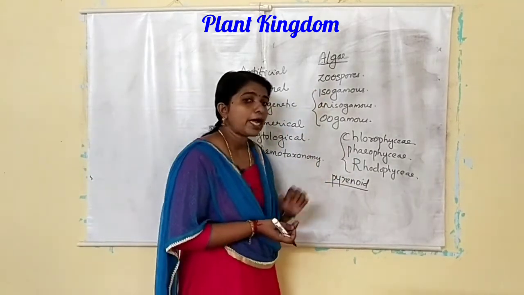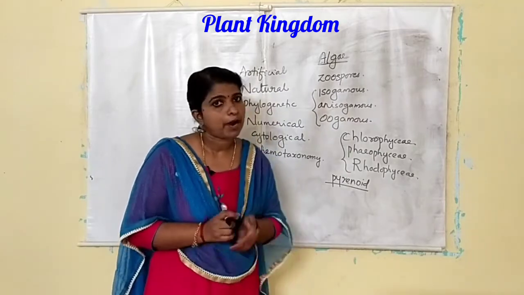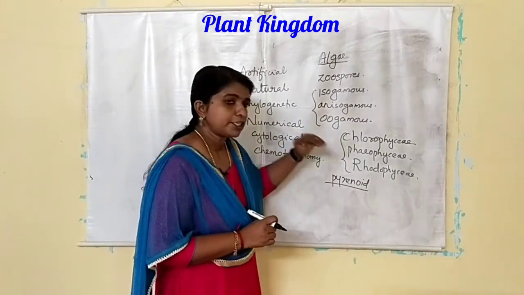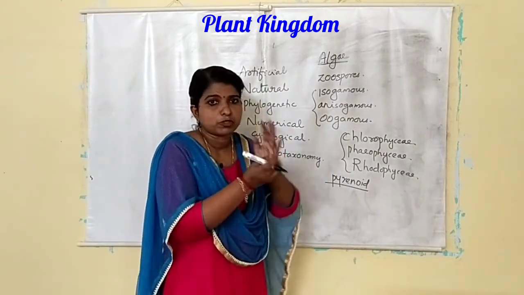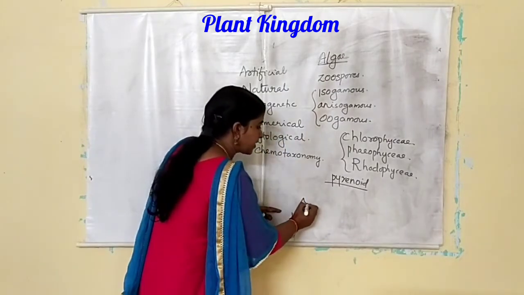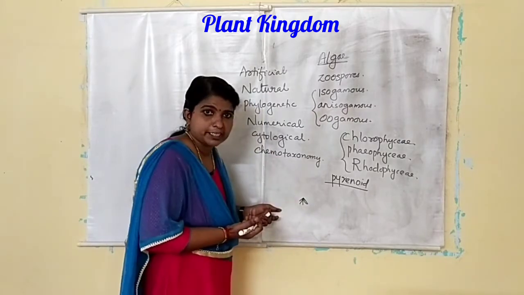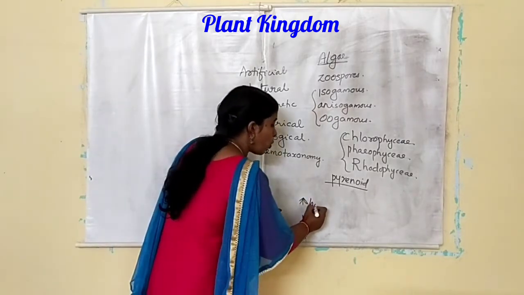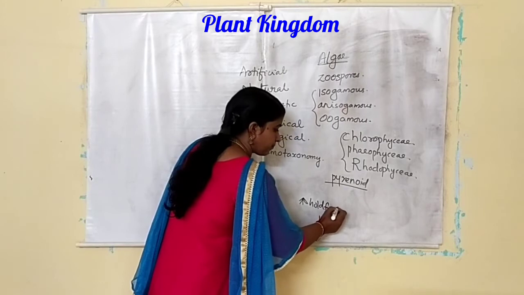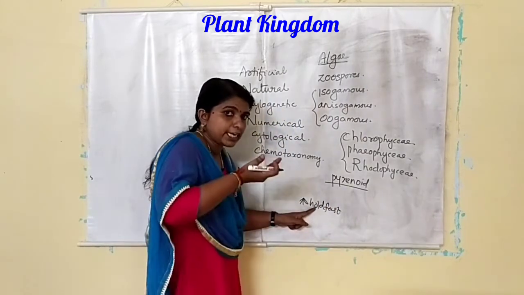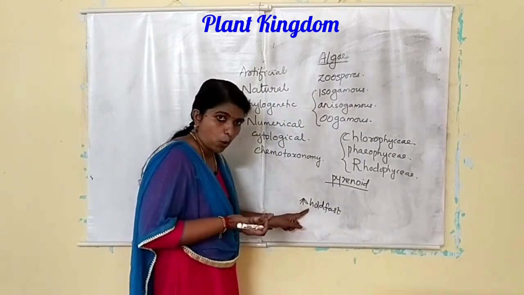Here the plant body has three parts. The first part is attached to the substratum. Okay, and there is a small part by which it is attached to the substratum, that is known as the holdfast. The part by which it is attached to the substratum is called holdfast.